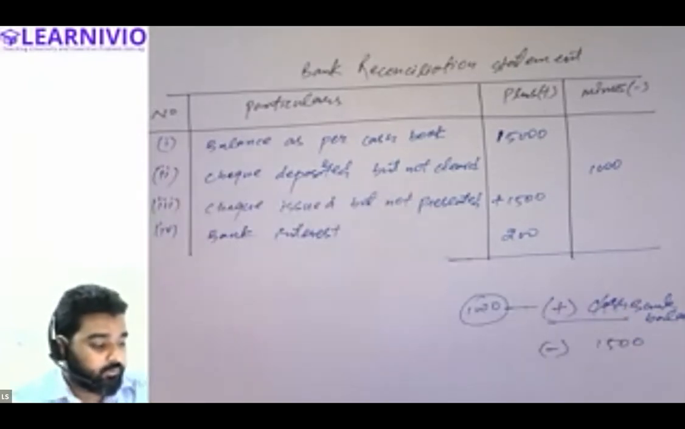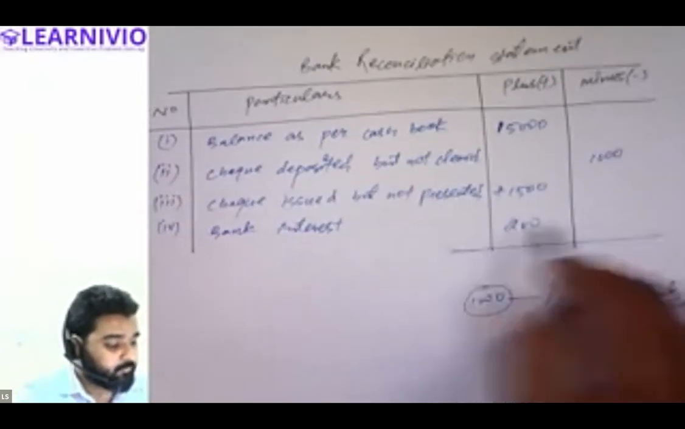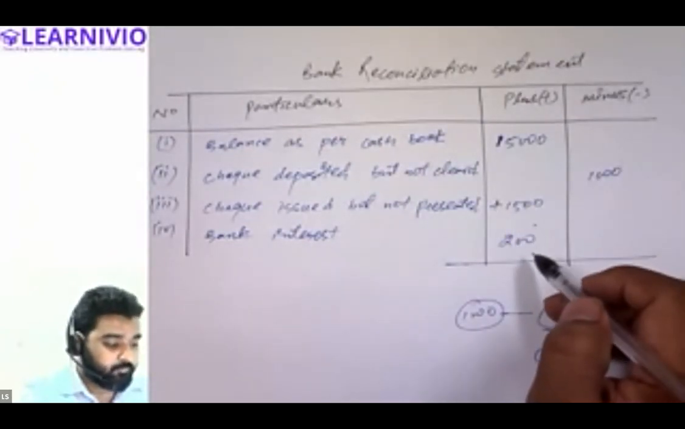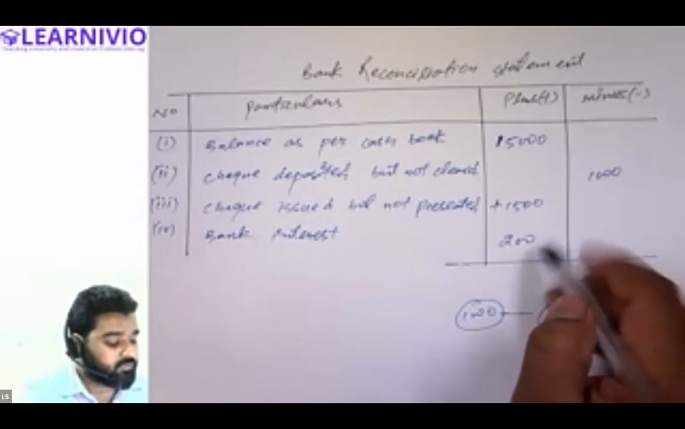All right. Now just total both the sides. So 15,000 plus 1500, 16,700, plus 200. This is 17,000.